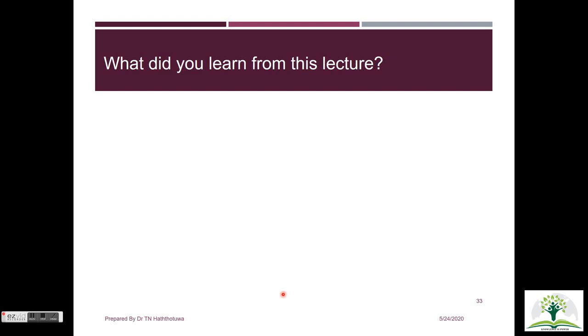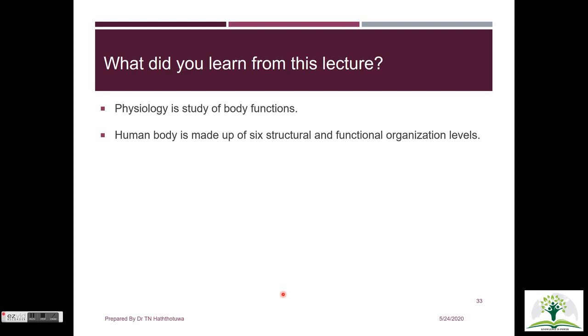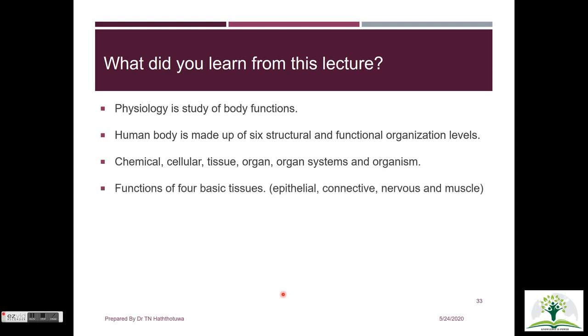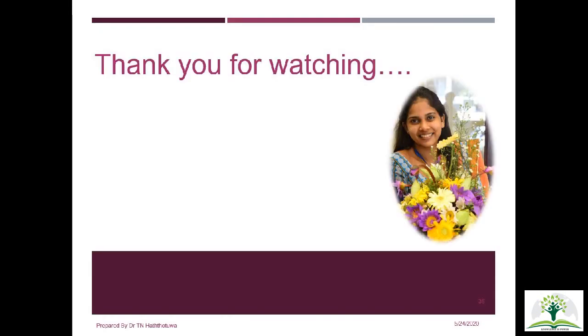In summary, I started the lecture defining the term human physiology. Then we discussed the major goals of studying physiology and the 6 levels of organization in the human body, which include chemical, cellular, tissue, organ systems and organism level. Along the way, we also discussed 4 basic tissues: epithelial, connective tissue, muscle and nervous tissue, as well as their major functions. Not only that, I also listed the different organs of body systems and their functions. Overall, you will learn what keeps you alive under human physiology. So I hope you will enjoy the rest of the journey and I wish you all good luck.